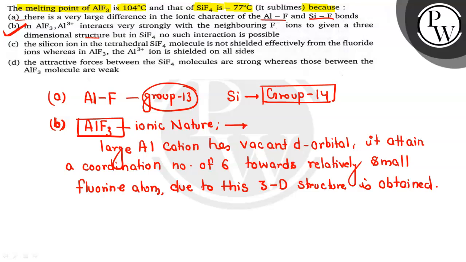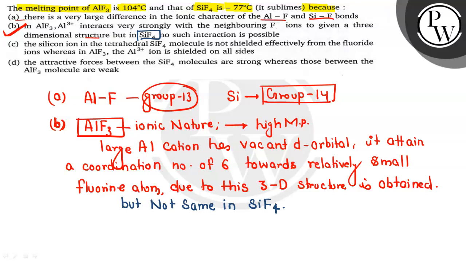So we can say that it is having very high melting point. But this case is not going to be true in SiF4. So that is the reason option number B is going to be the correct answer for this question.